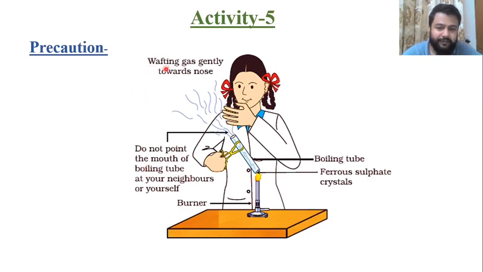The first is wafting gas gently towards nose. That is, you cannot point this opening of test tube directly towards your mouth. Whenever gas is coming, you have to waft it gently towards your nose. It's just similar to how you take aarti from a deepak or agarbatti during your puja time.